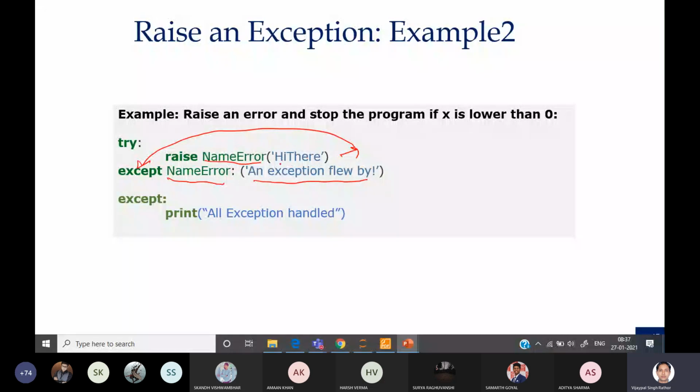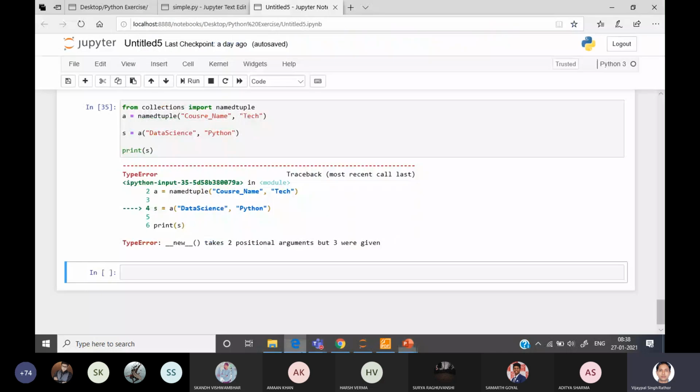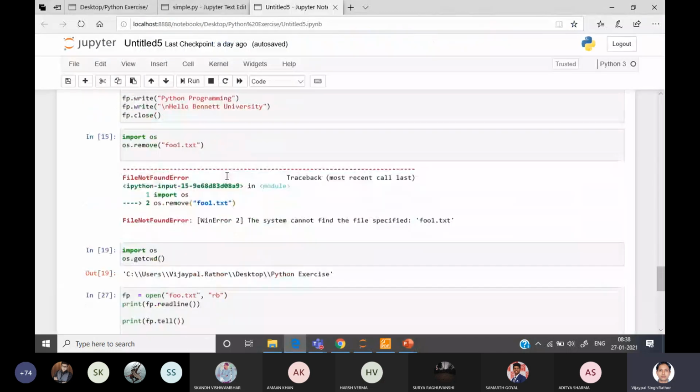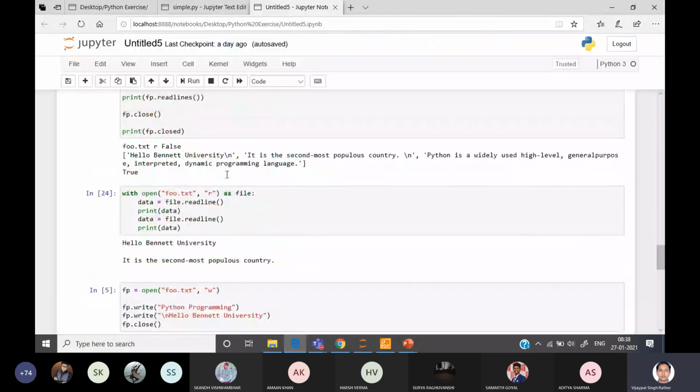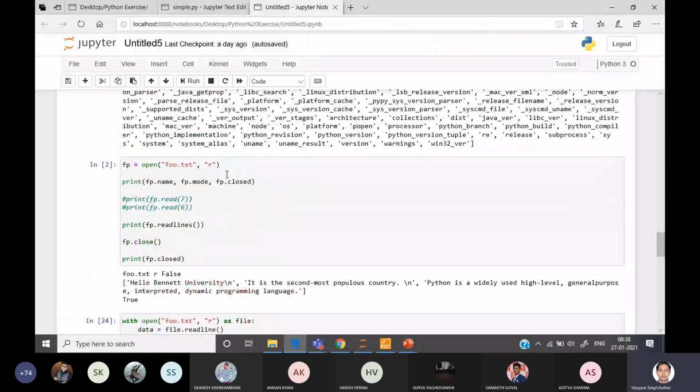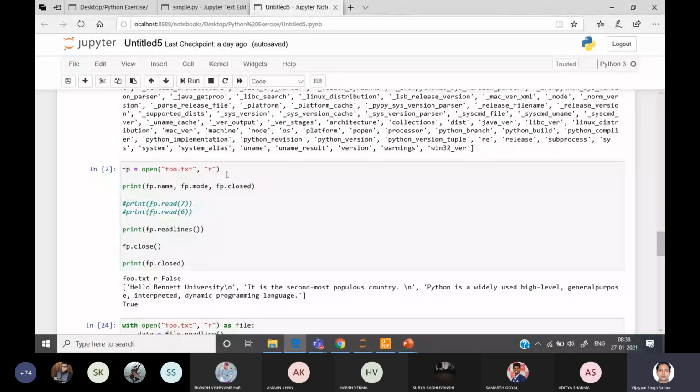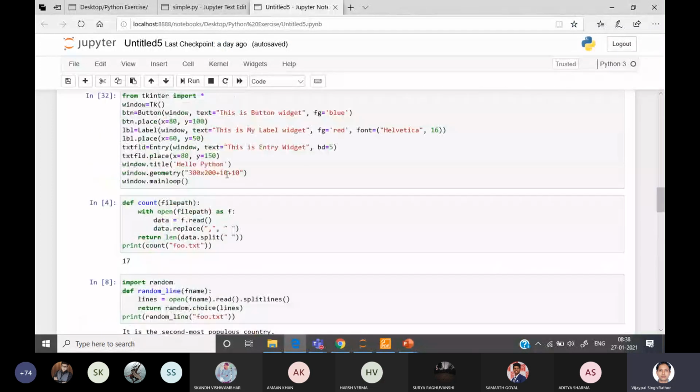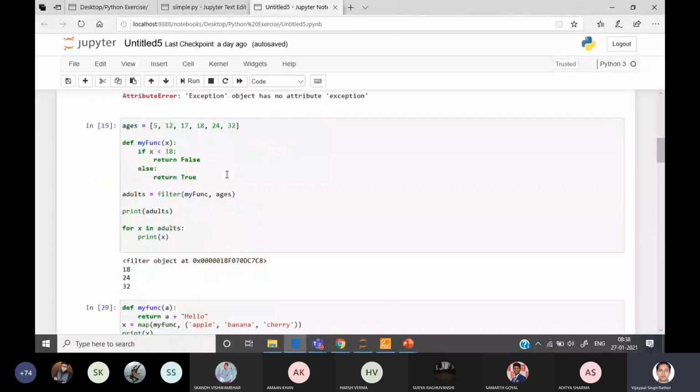I have associated a message, and the same message we can also display by using this NameError exception. Sometimes we are also not clear what type of exception is generated, but still we can print the message associated with the exception. You can see how the message can be printed. This is one example.